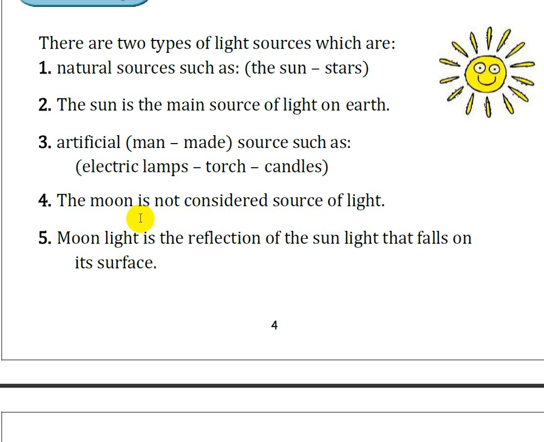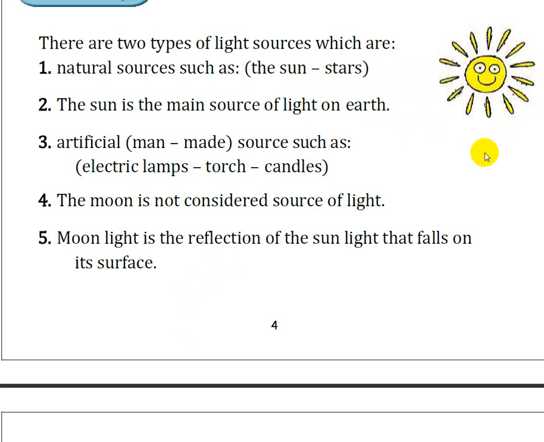We know that the earth has a round surface, oval shape, and the sun may be in that part, but the moon on the other part. When the moon faces the sun, the sun sends its rays to the moon.